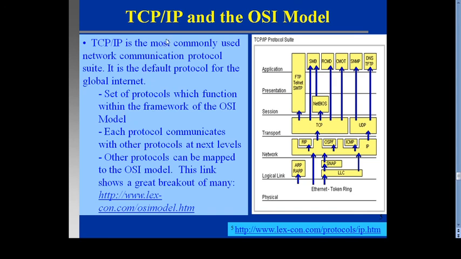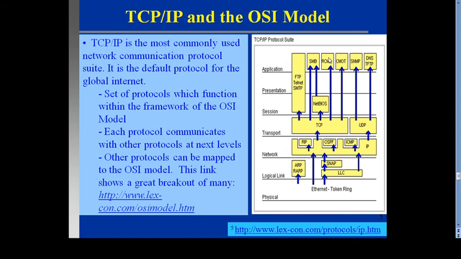TCP/IP is the most commonly used network communication protocol suite. It is the default protocol for the global internet. It is a set of protocols that function within the framework of the OSI model. Each protocol communicates with another protocol at the next level. If you observe this TCP/IP protocol suite, we can study how the protocols are related to each layer in the OSI model.